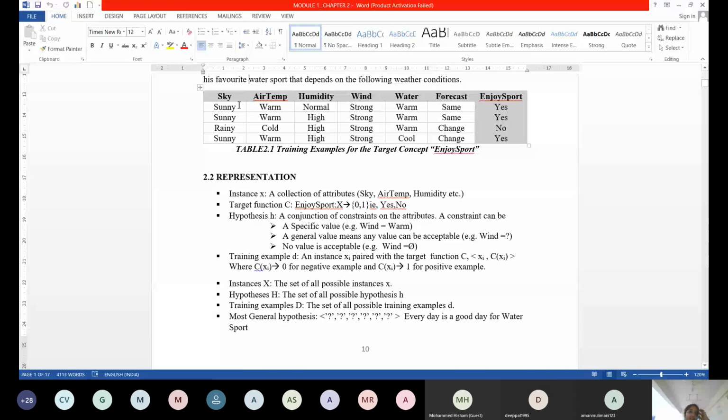Question mark means any value is acceptable. So every day is a good day for water sport. The most general hypothesis is represented with all question marks for all the respective attributes. Is it clear?